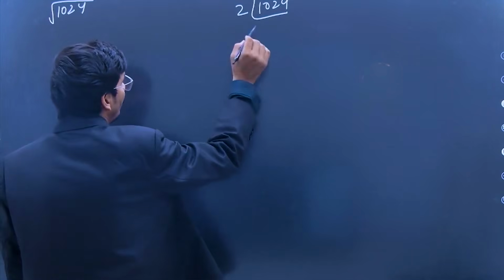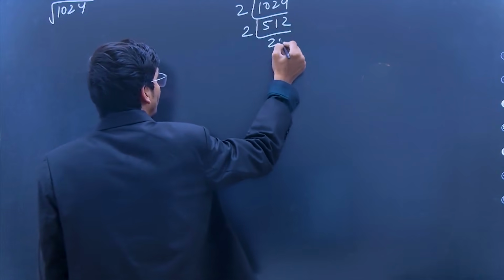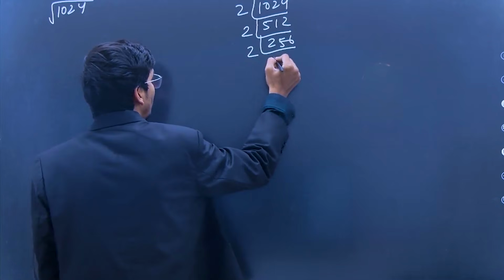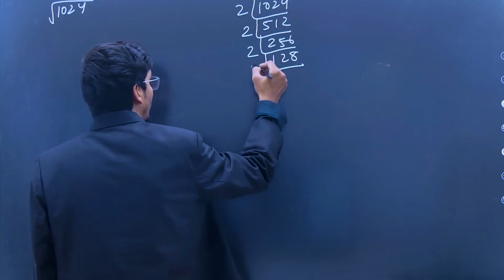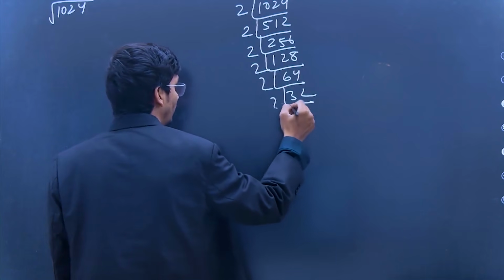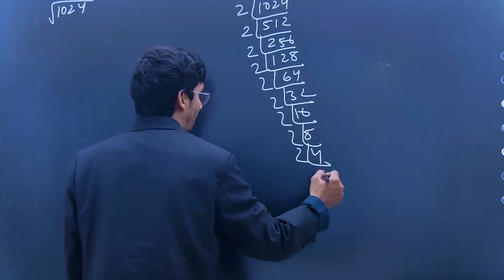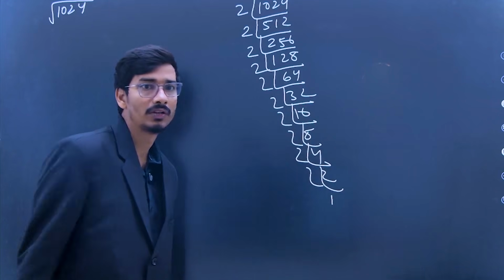When dividing by 2, 512, again divided by 2, 256, again 128, again 64, again 32, again 16, again 8, again 4, again 2, and that's it.